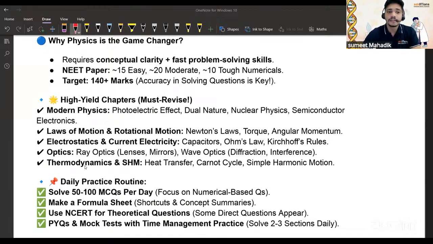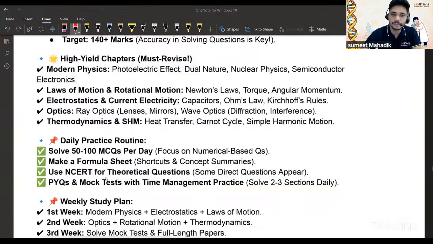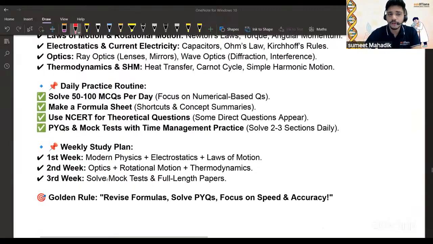Okay. Then again, PYQs and the mock test. PYQs give the direction. This kind of concept will come again and again. Okay. For first week, second week, third week, you can prioritize. You can go for these chapters like this. Always remember, after reading, you are practicing. If you're not practicing, it is not useful at all. Revise formulas, solve PYQs, and focus on the speed and accuracy.